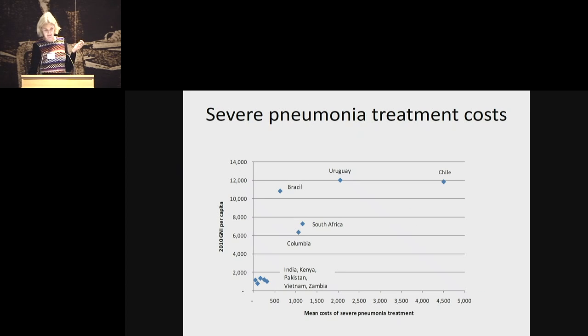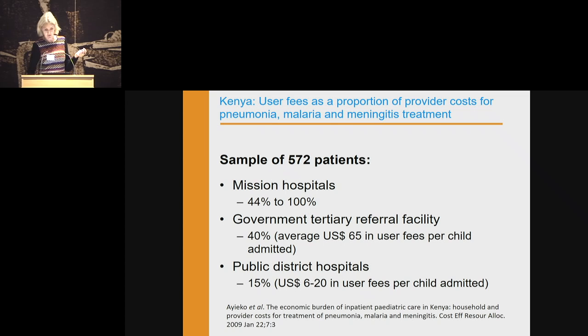And we see the same thing for pneumonia. So I want to talk about that in the poor settings, even though the costs are relatively low, what is the impact on the households? We did a study in Kenya where we interviewed caretakers about how much they paid for pneumonia, malaria, and meningitis treatment, and we estimated the total cost of providing the services.